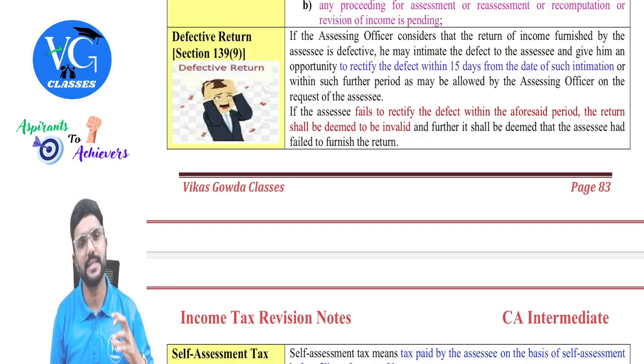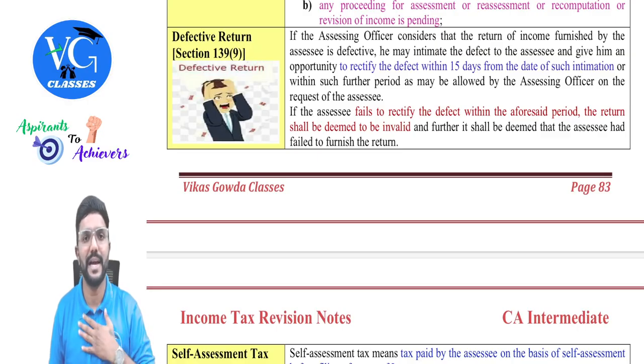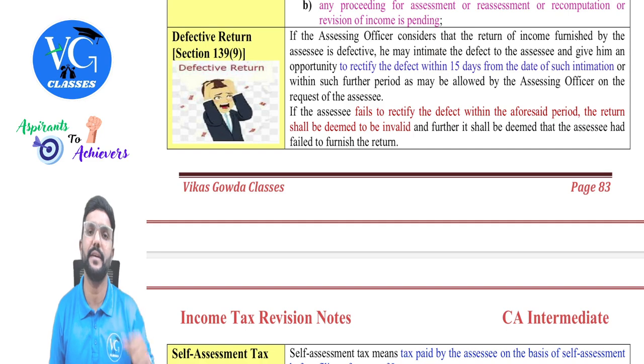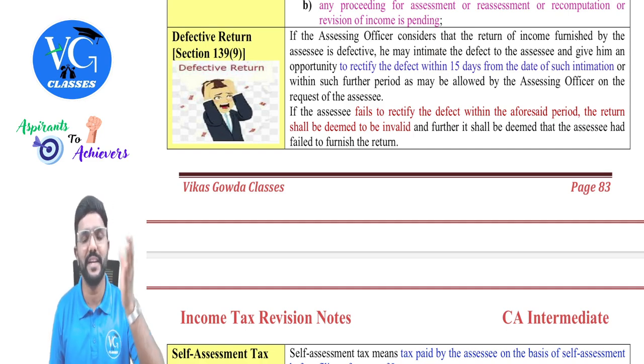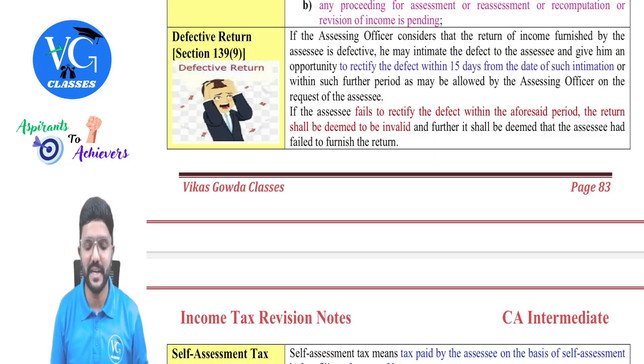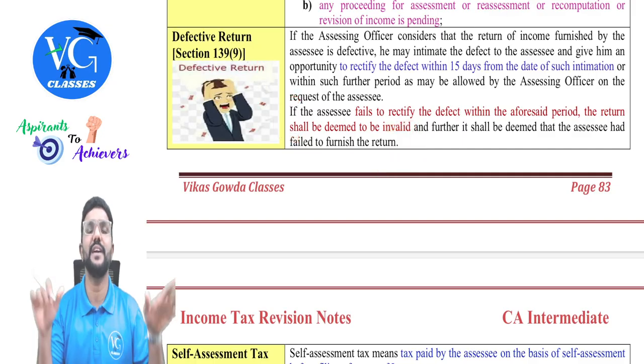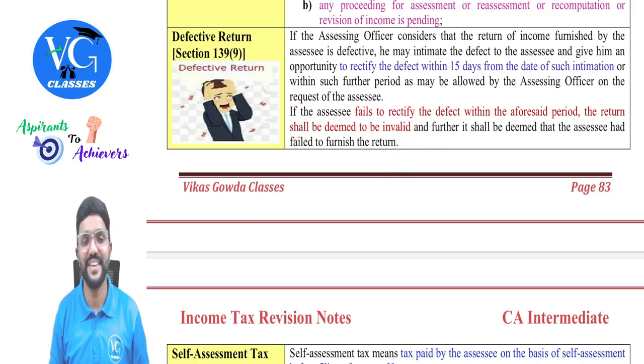If required, the assessing officer can extend the time limit. Within that time, the assessee has to rectify the defective return, guys. If the assessee fails to rectify the defect, then it will be considered as if he has not filed the return, guys.